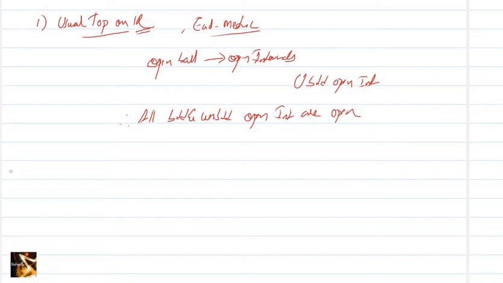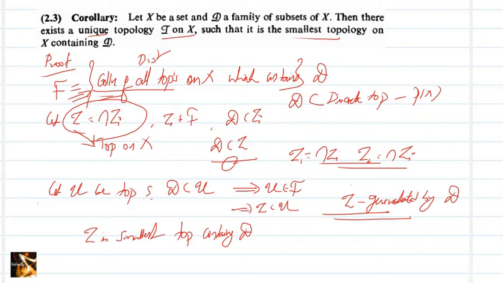That is, all open intervals in R are open sets in this topology. This is very trivial, and we can go to another example.